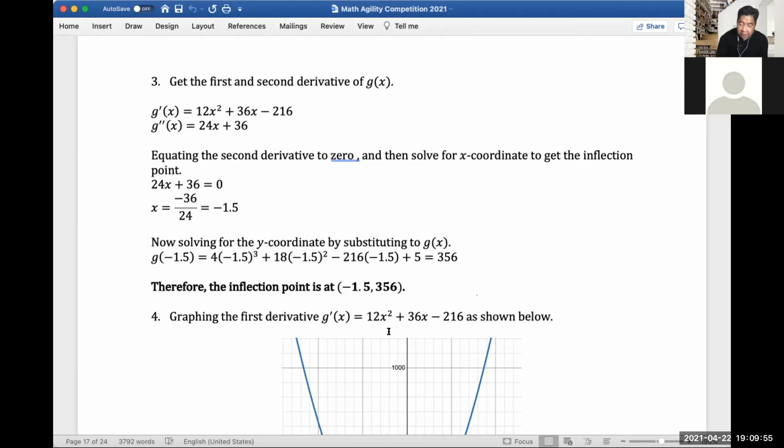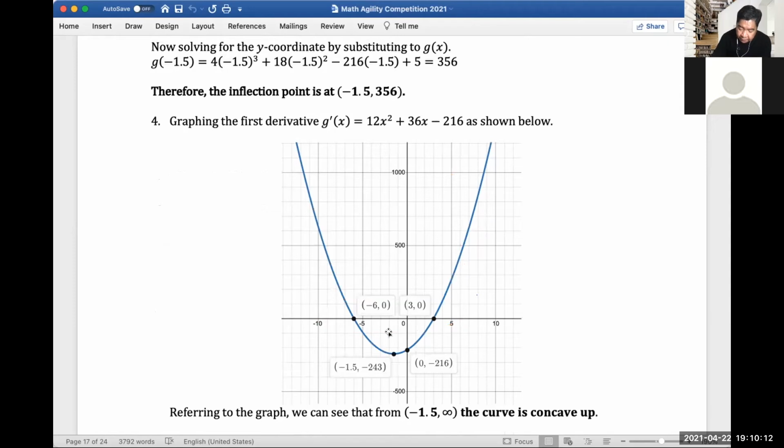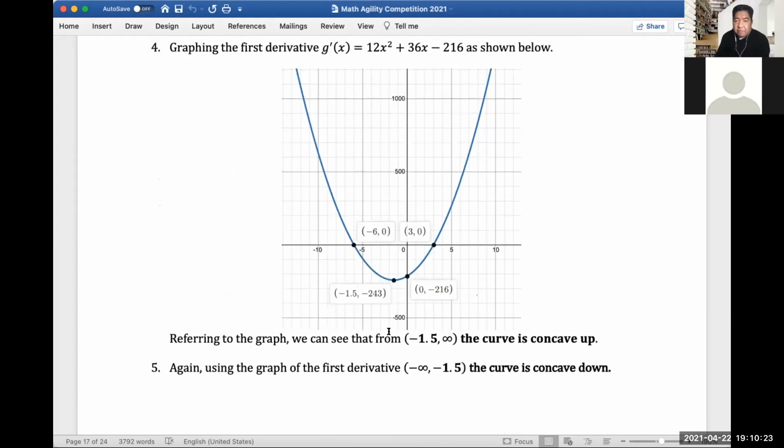Okay, for number 4, the easiest thing to do to find the concave up or down of the curve is to plot the first derivative. So this is what I did. I plotted here. So this is how the graph looks like. It's a parabola, right? So if we again refer to the graph, the bottom, or the center, or the vertex of this parabola is at negative 1.5 comma negative 2.43.